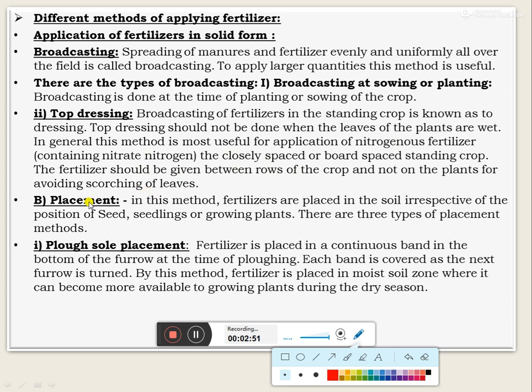The second method is placement. In this method, the fertilizers are placed in the soil irrespective of the position of the seedlings or the growing plant. And there are three types of the placement. First one, that is plow soil placement. In this method, the fertilizer is placed in continuous band in the bottom of the furrow at the time of plowing, and each band is covered as the next furrow is turned. By this method, the fertilizer is placed in the moist zone where it can become more available to the growing plants during the dry season.